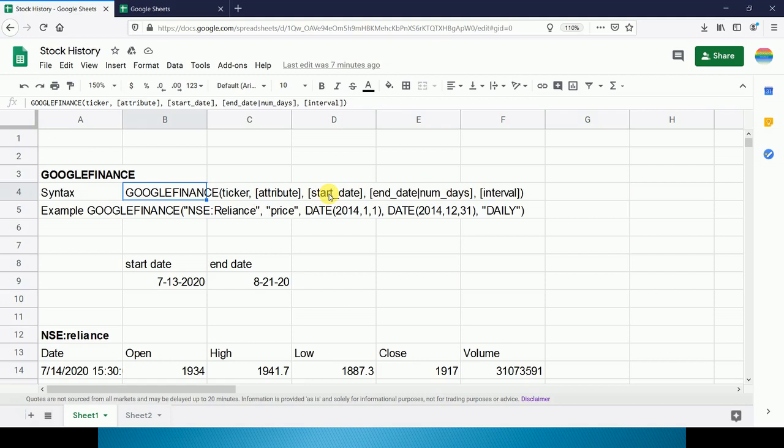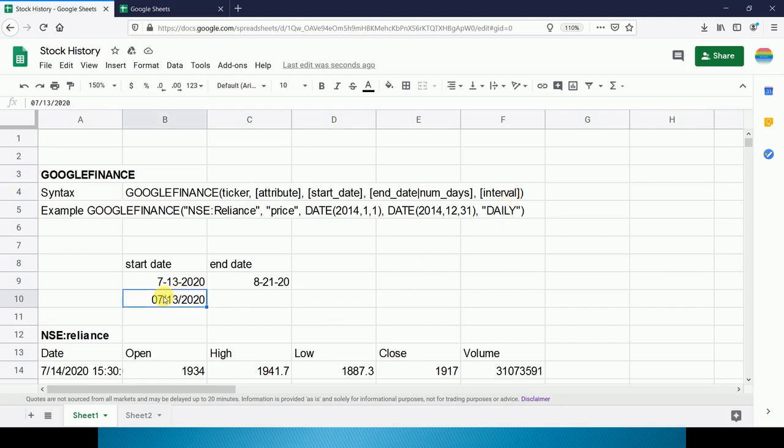For example, we want to have the data for 13 July 2020. In that case, we have to type 07/13/2020, because if we type 13/7/2020, it will treat it as text and it is not the date format. So this we have to take care of. And after that, the interval: we want the data daily, weekly, or monthly.